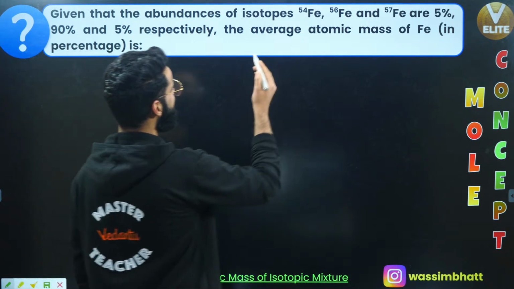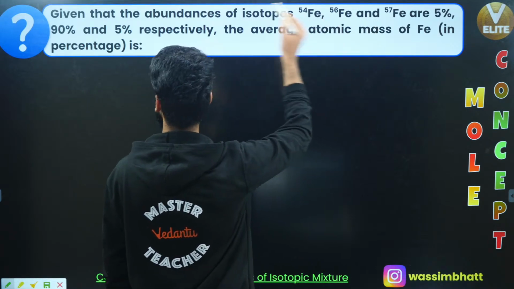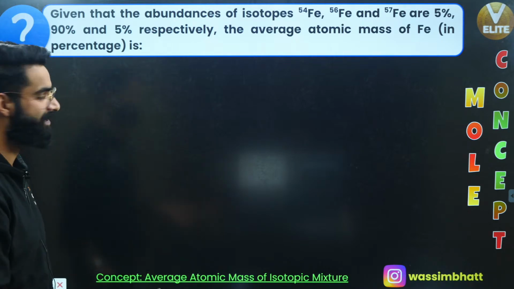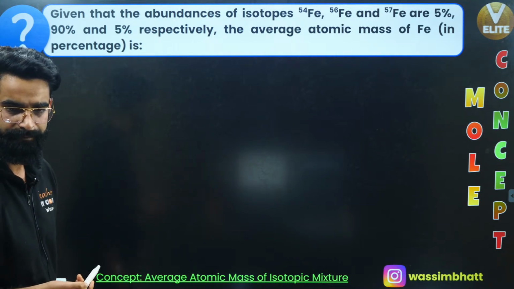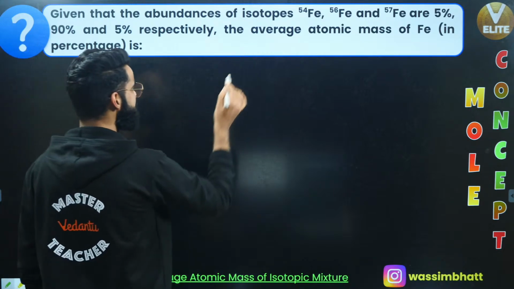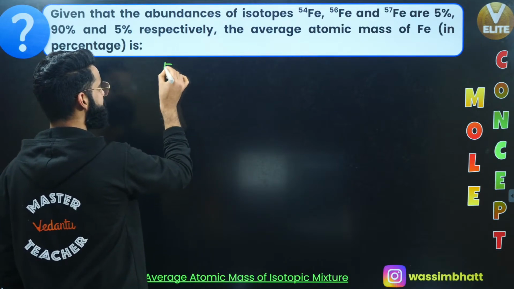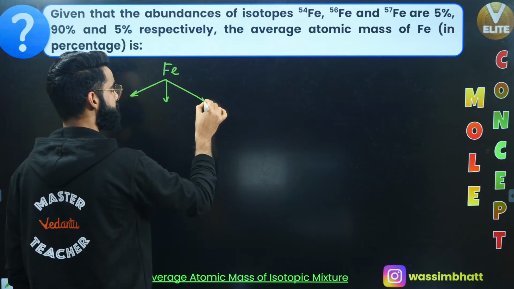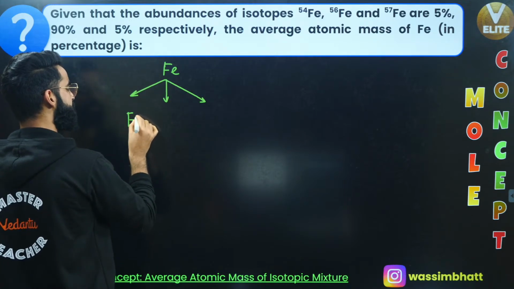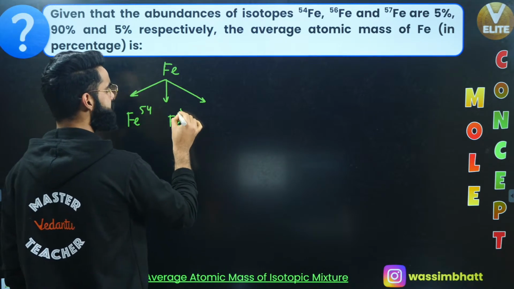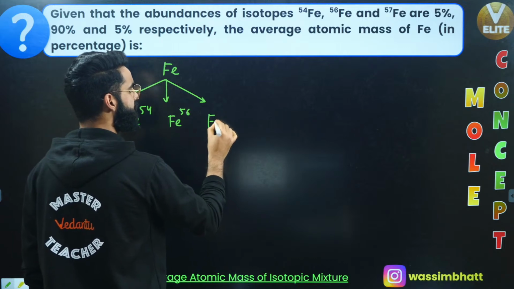Given the percentage abundances of isotopes of iron are 5%, 90% and 5% respectively, the average atomic mass of iron will be? See how to solve this one. As per the question itself, iron has 3 isotopes: the first is Fe54, the second is Fe56, the third is Fe57.